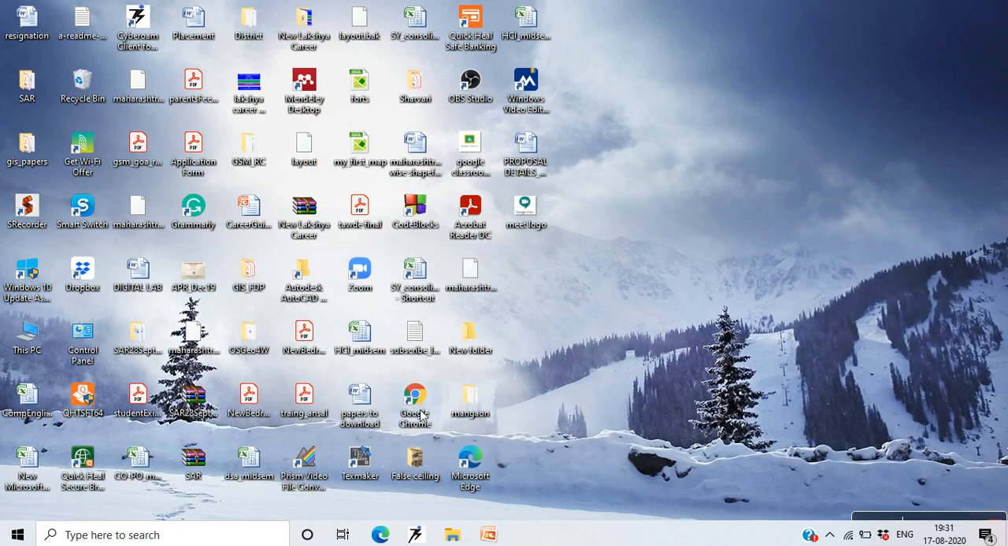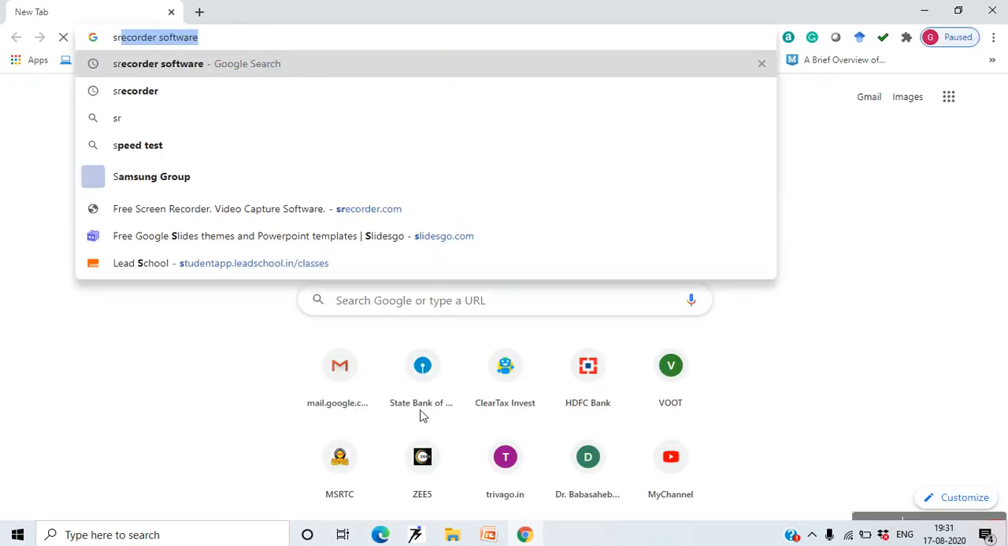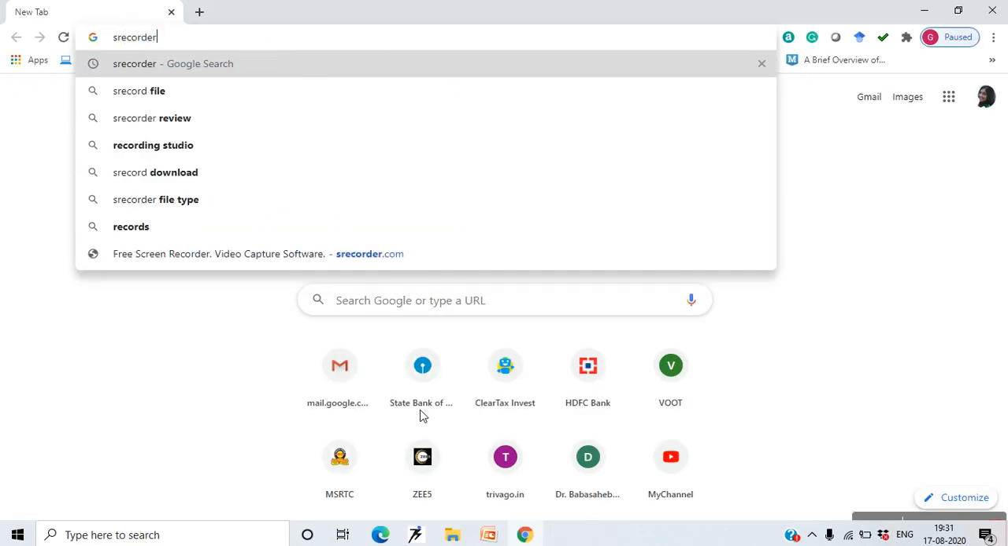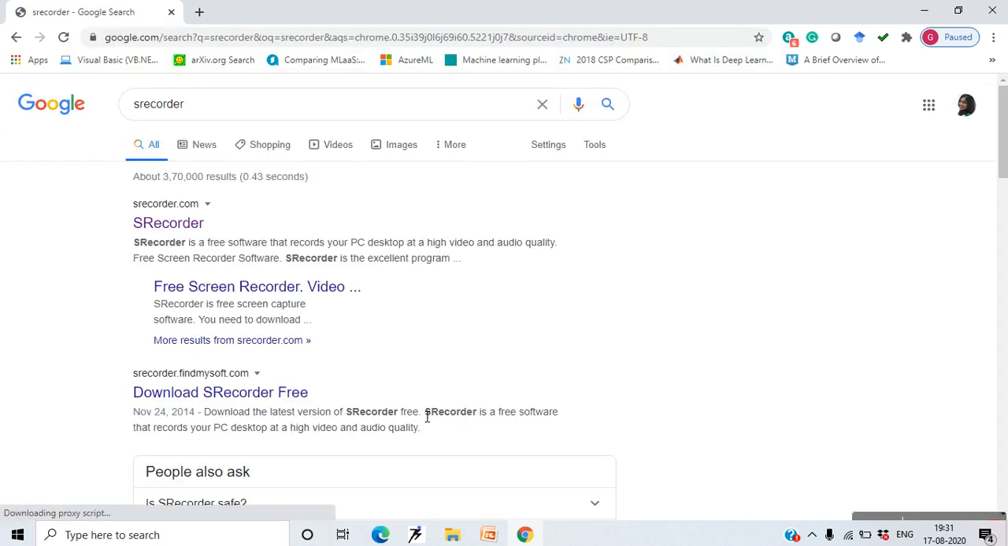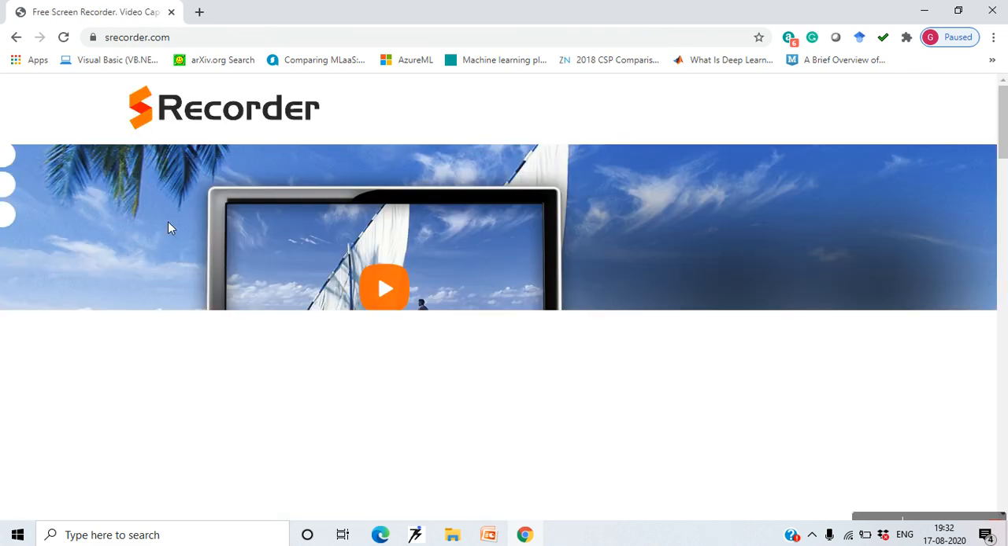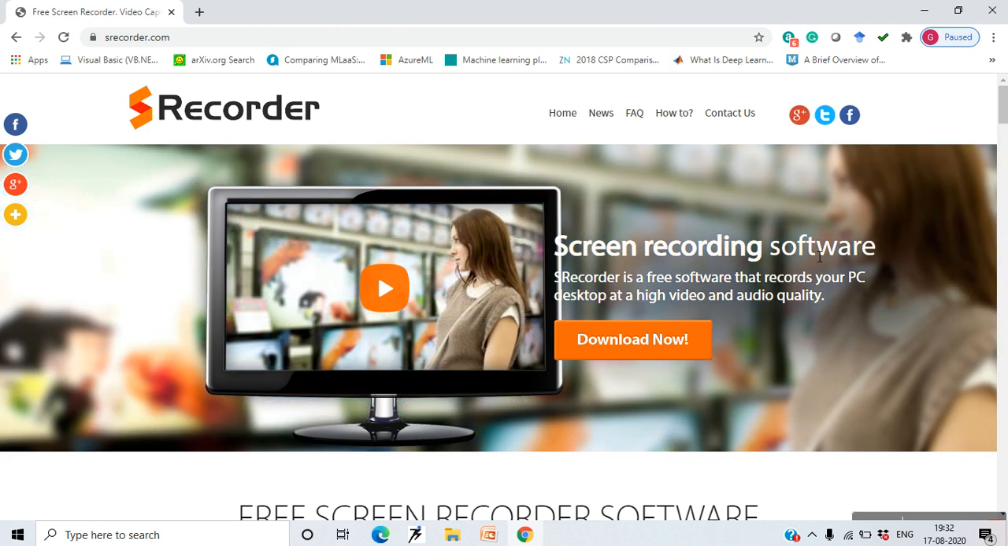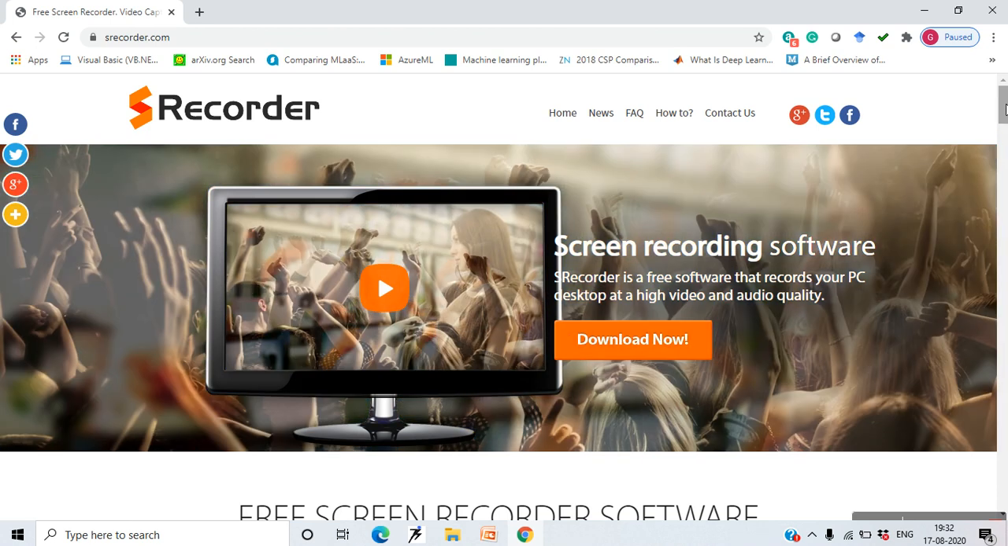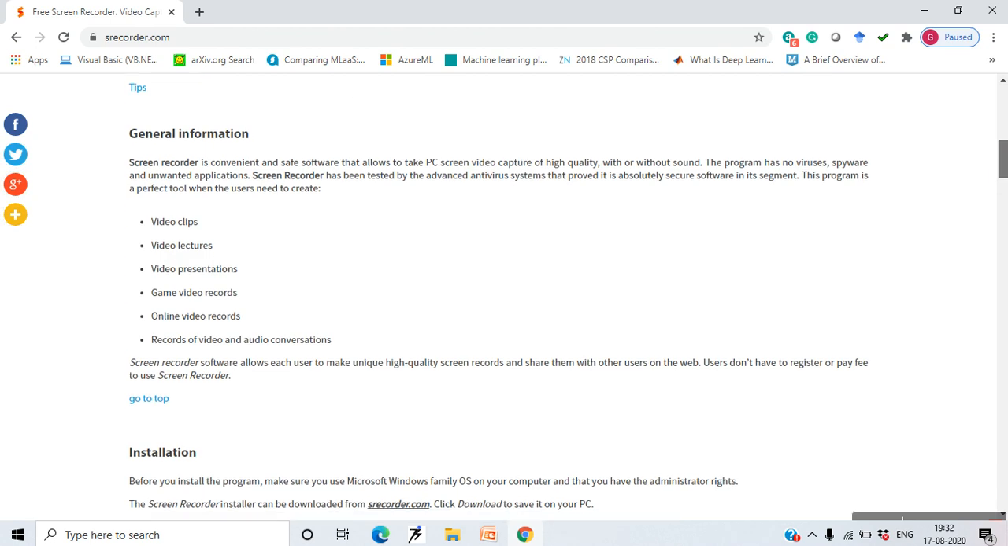Similarly, if you want to know how we can record my screen, then go to Google and search for S Recorder software. S Recorder software. This is the free recording software that records your PC desktop for free. You can just download it from over here. I have already done that.